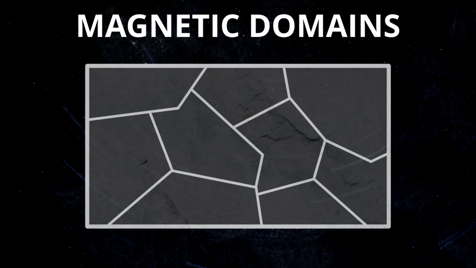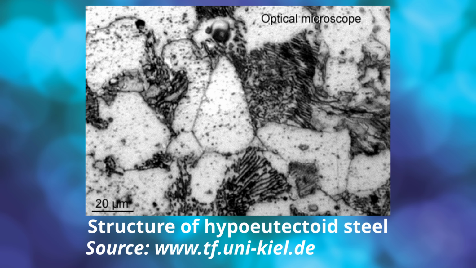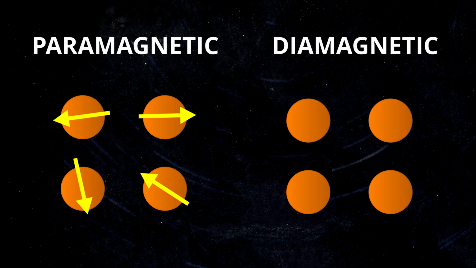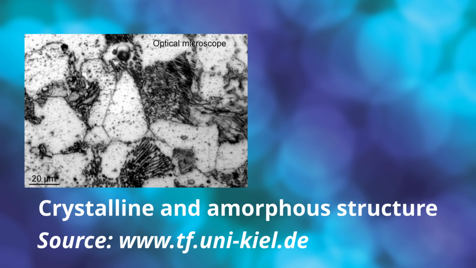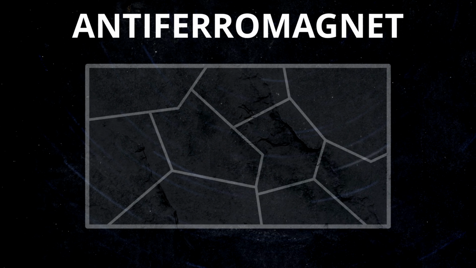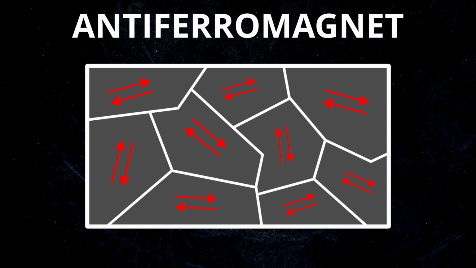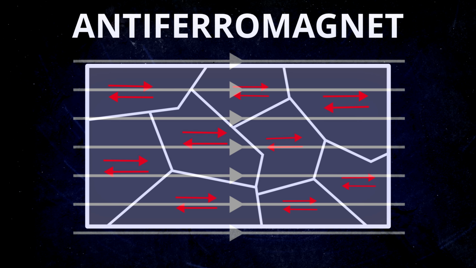This can be easily represented with magnetic domains, regions in magnetic materials in which magnetic moments of atoms are aligned. They are directly tied to the microstructure, found in crystalline materials. In paramagnetic and diamagnetic materials, magnetic dipoles don't spontaneously align, so they don't form magnetic domains. Usually, instead of a crystalline structure, their structure is amorphous. So, antiferromagnetic materials have magnetic domains, but inside, atomic dipoles are aligned in opposite directions, cancelling each other. In a magnetic field, their magnetization aligns with it, but they still cancel each other.